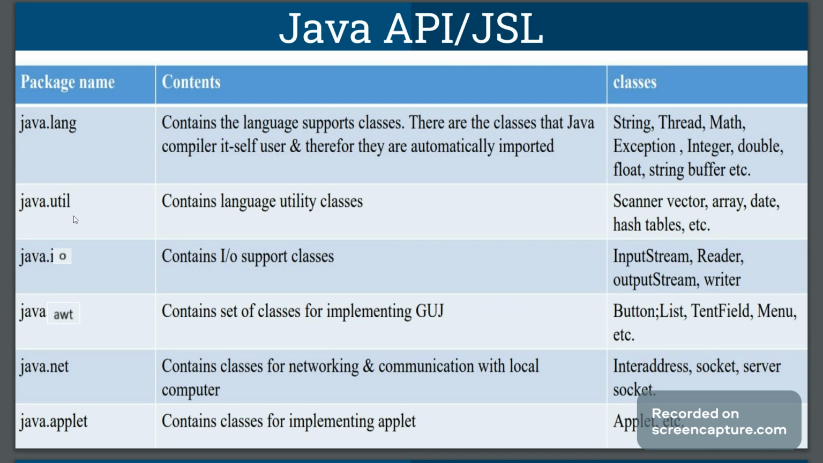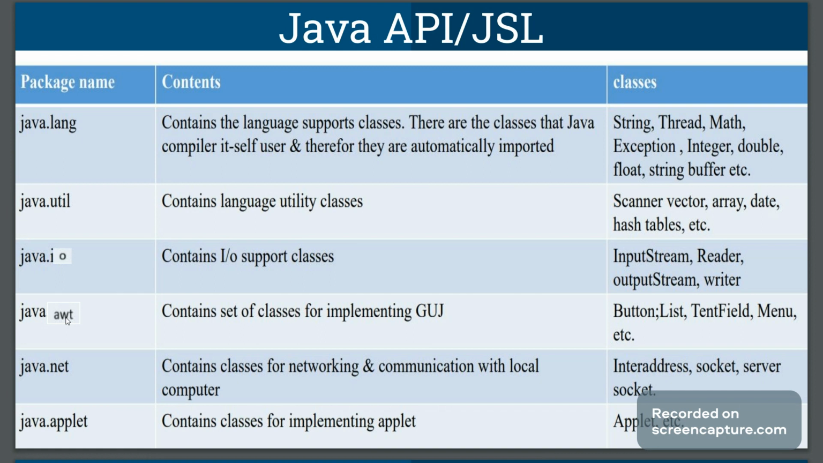Java.util is the utilities package, which consists of classes like Vector, Arrays, Date, Scanner, etc. The java.io package consists of classes like DataInputStream, Reader, Writer, etc., which give the functionality of input and output.